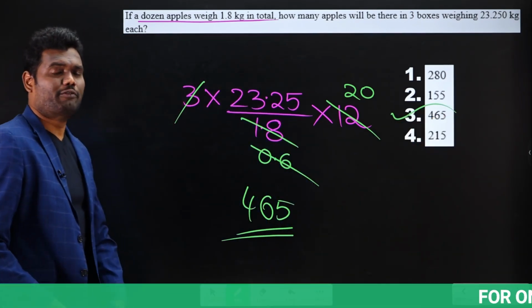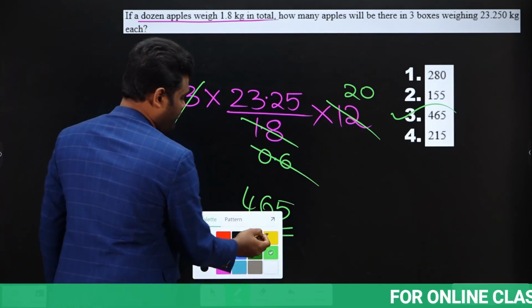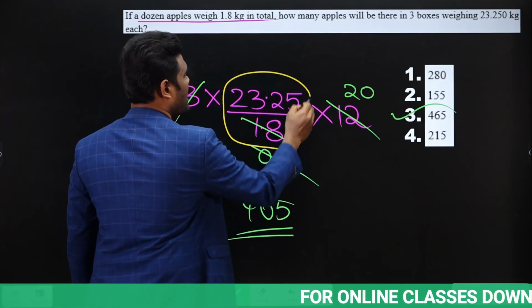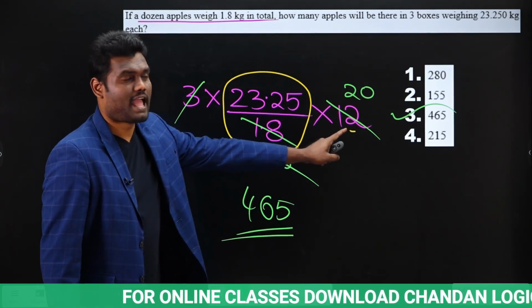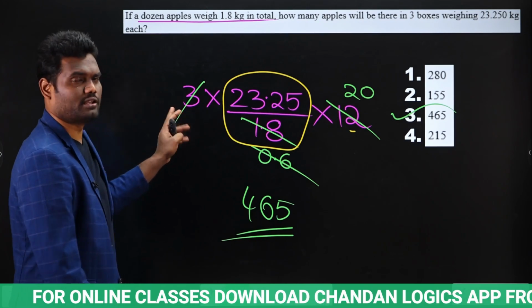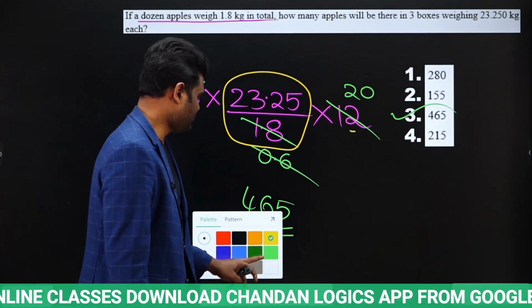Is that clear? Very, very simple. First, if you do this calculation, you will come to know the total number of dozens. 1 dozen means 12, so into 12. As we have 3 boxes, so into 3. Just simplify, and when you simplify, you will get the answer.